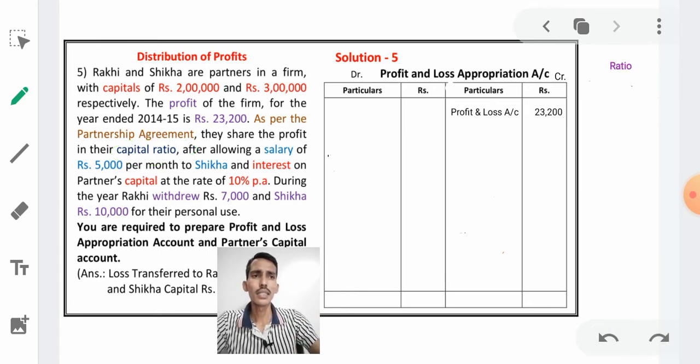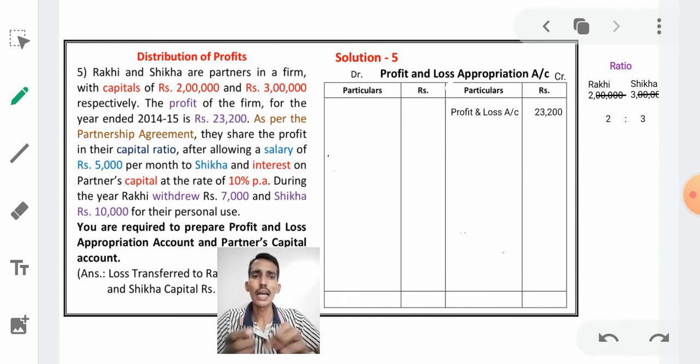Let us discuss. See here, capital ratio. We are going to find out the capital ratio. Partners Rakhi and Shikha. Rakhi introduced 2 lakhs and Shikha invested 3 lakhs. If we remove all the zeros, it comes to 2 for Rakhi and 3 for Shikha.